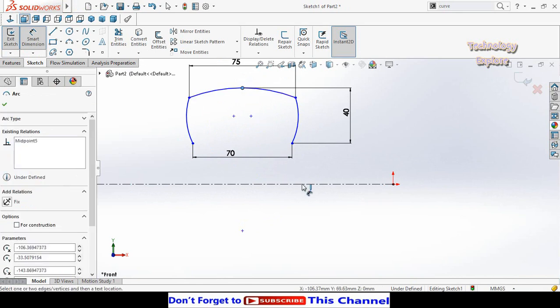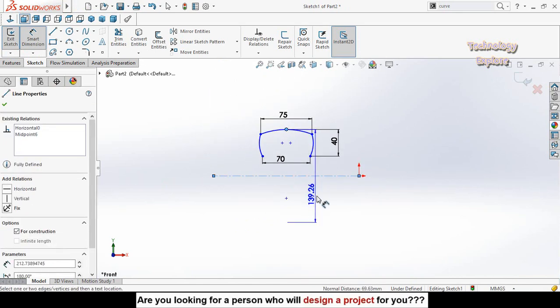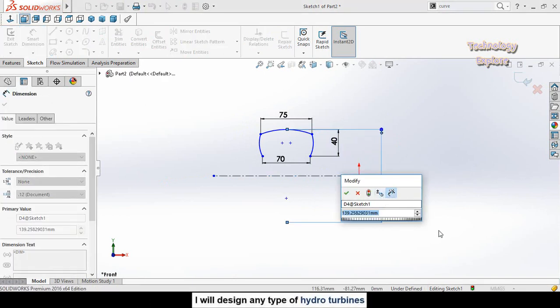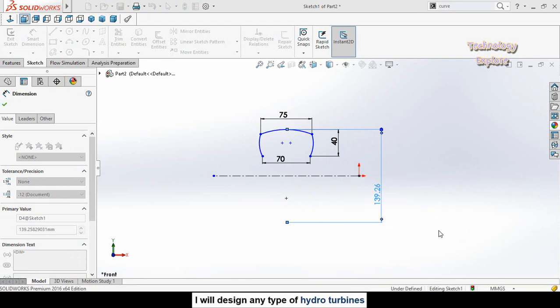Then define distance from this midpoint to this line, and if you drag your mouse upward it will become radius, and when you drag like this it will become diameter. So the diameter is 200 millimeter.